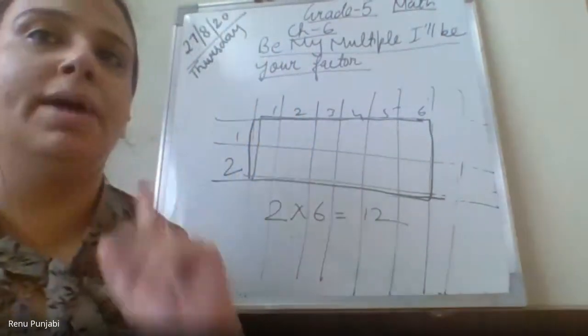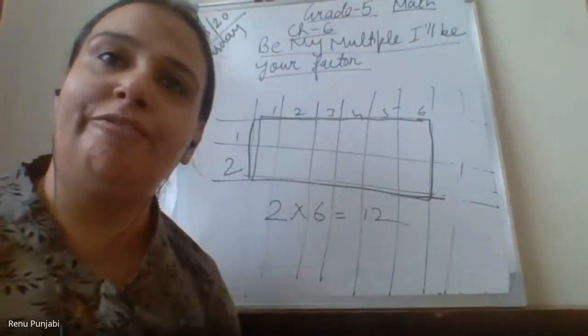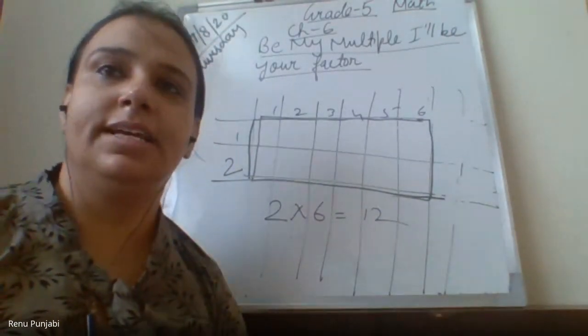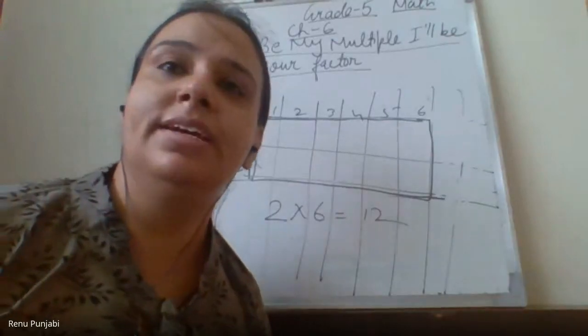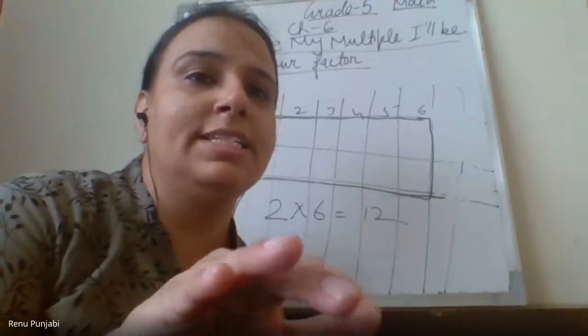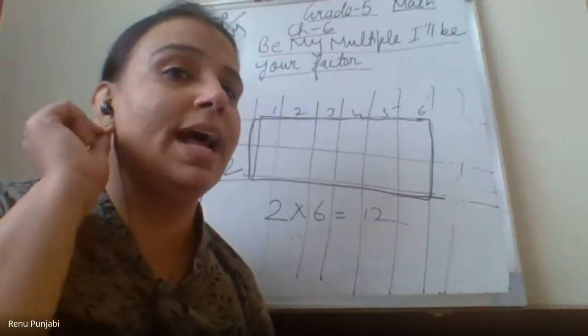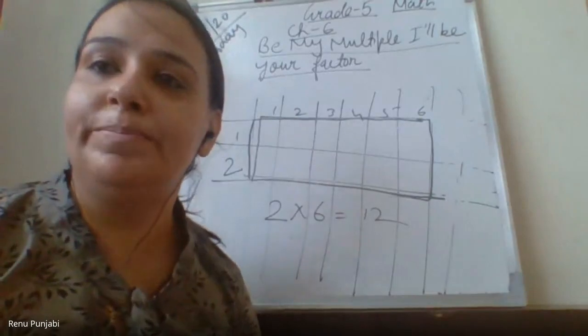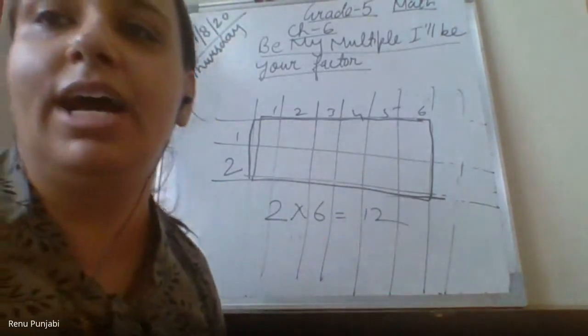So now remember that 1 is also a factor of every number, and the number itself is also a factor of every number. Swara, you need to check. Ma'am, can we do more? More with 12, you do with more numbers now. Do with the 30, the 45, the 27. Now, this is the activity we have done on factors.